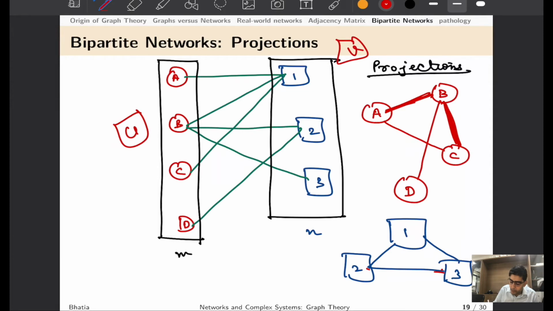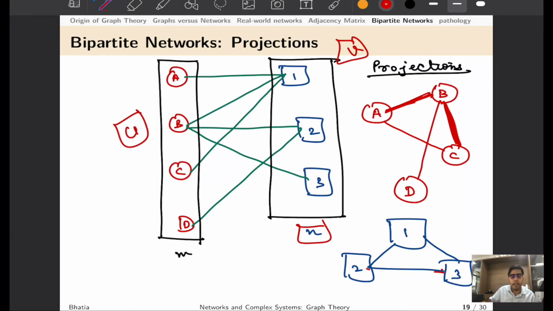Similarly, B and A we have already discussed, and A and D. A and D do not have any common member in the blue colored nodes, which we are saying as N as common, and hence we cannot place a link directly between them in the projection. So if you go through this particular example, it will give you clarity on how these projections can be carved out of bipartite networks. Along the lines of bipartite network, we also have something called a tripartite network. That is, we have three layers of interactions happening. That is, in addition to ingredients, we can also have some food, let us say chicken masala or some Western cuisine.